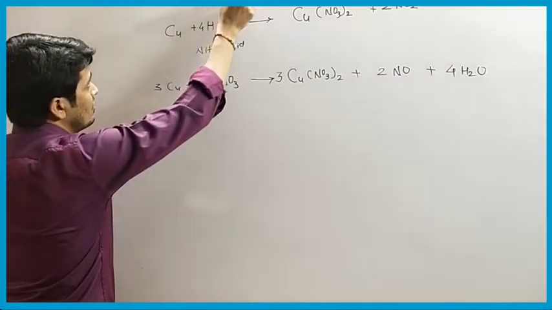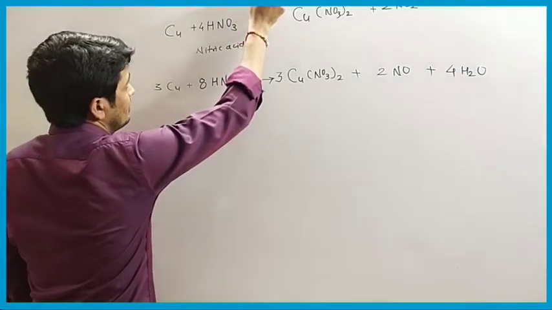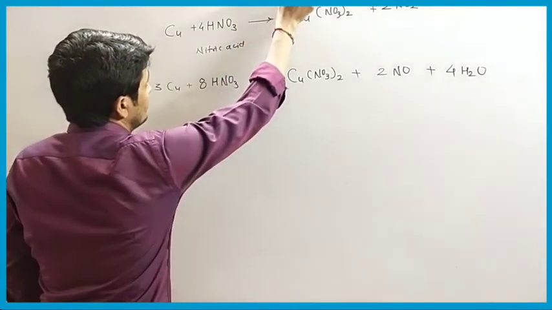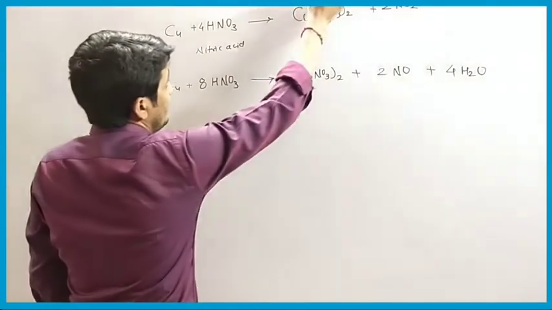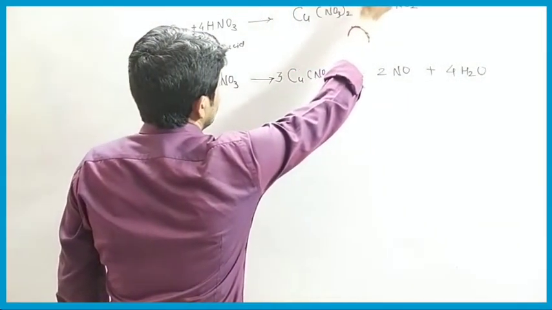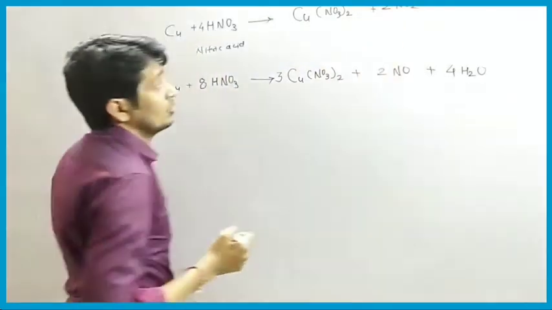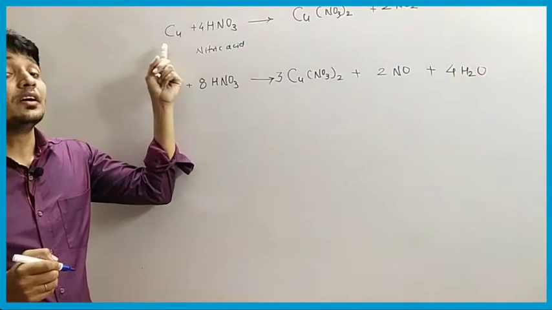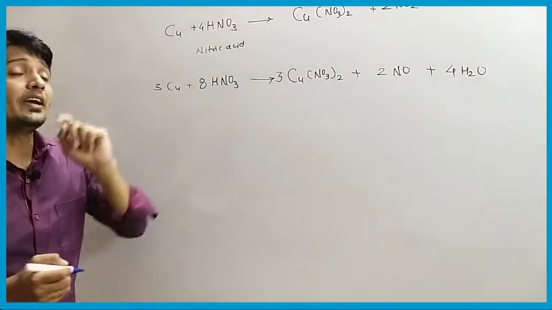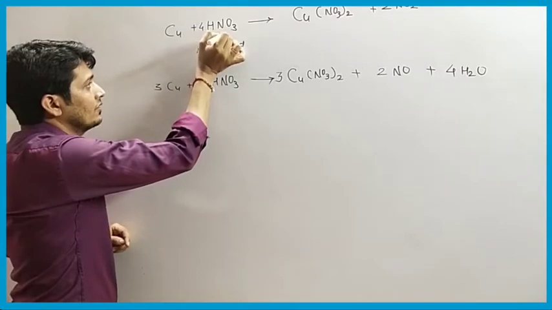reaction of copper metal with concentrated HNO3. So when copper metal reacts with concentrated nitric acid, we have to write here concentrated.